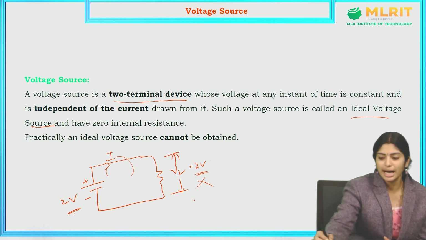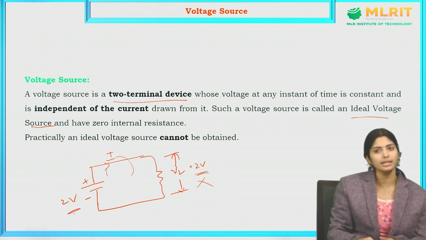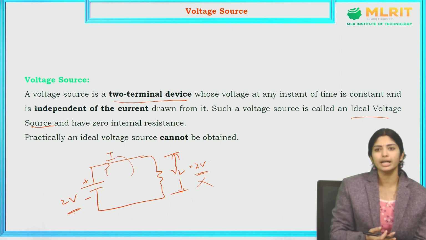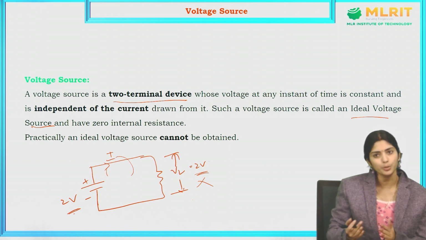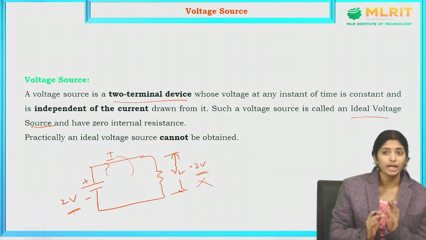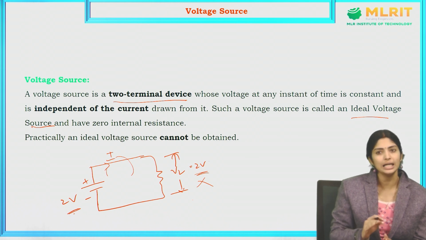Those are called ideal voltage sources. Ideal voltage sources means we have to consider that there are no losses in the circuit. The circuit is ideal. So whatever we are giving as an input to the voltage source, the output also should be the same amount of voltage. Then it is called an ideal voltage source. This ideal voltage source has zero internal resistance. As I told you, no losses should be there in the circuit. If we consider it like that, then only it is considered an ideal voltage source.